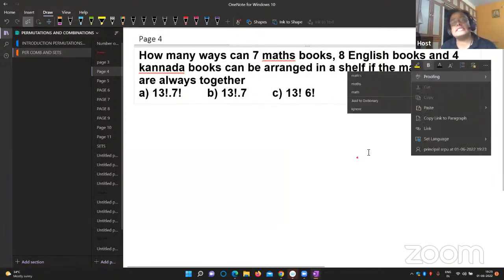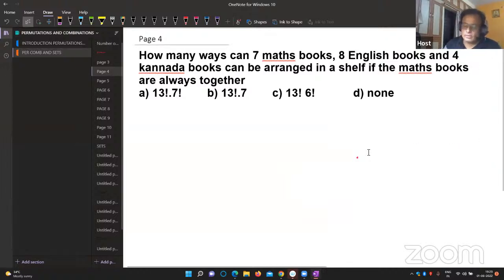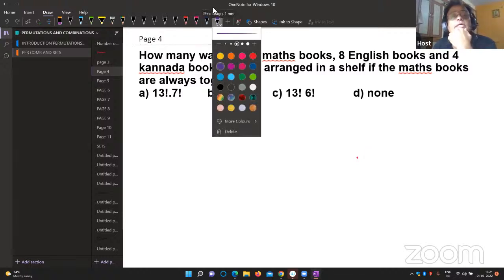Sometimes some students may get confused about how to identify whether a question is based on permutation or combination. Number 1, selection stands for combination. Selection or groups, combination. Arrangement comes under permutation. This much you first remember. How many ways can 7 maths books, 8 English books, and 4 Kannada books be arranged in a shelf if the maths books are always together?